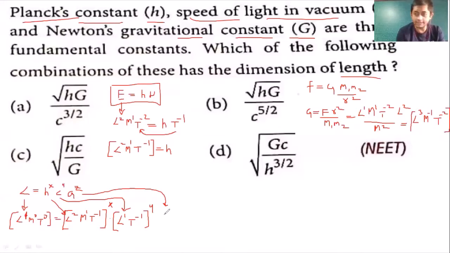So instead of G, we can say that it is L raised to 3, M raised to minus 1, T raised to minus 2, all raised to z. Right? So we can say that the power of L is 2x plus y plus 3z.